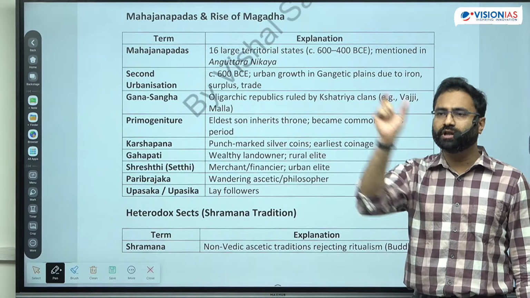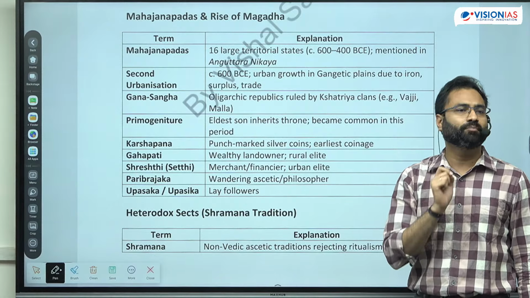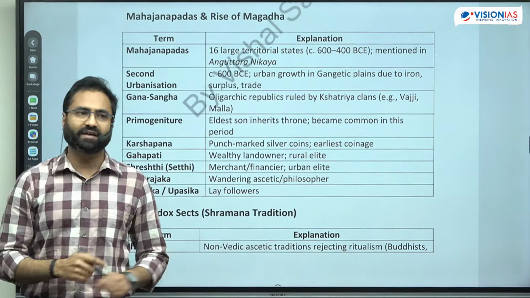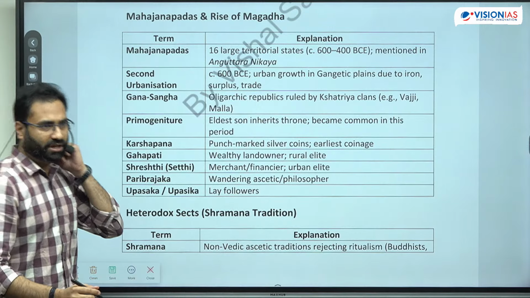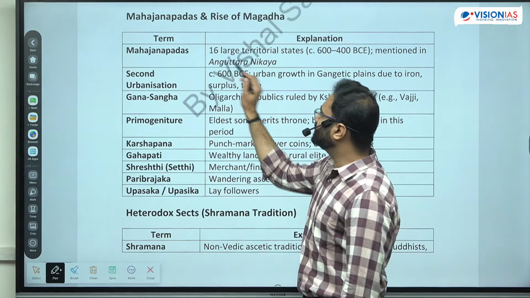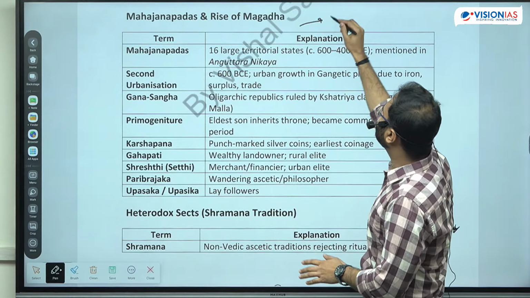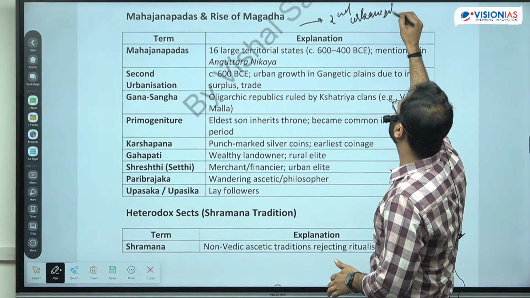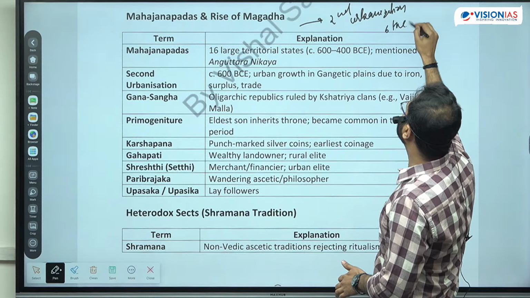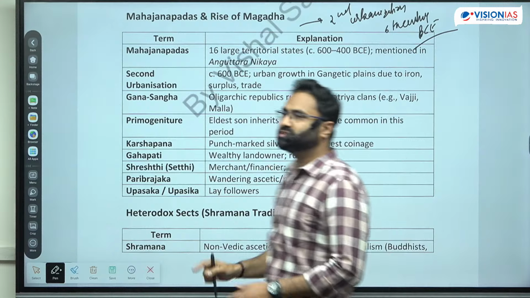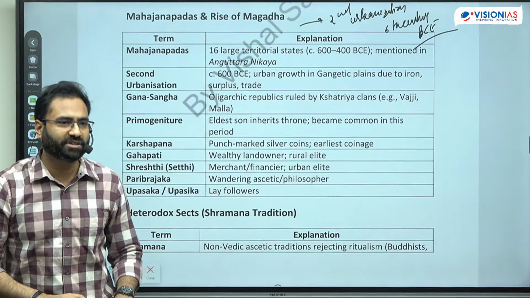From the cow now it is the land which is the prominent property. So अब land का importance comparatively ज़्यादा है in the Mahajanpad. Now how we get to know regarding the Mahajanpad? So eventually there are certain texts, because if we are talking about the second urbanization, so this second urbanization was roughly during the time period of 6th century BC, and 6th century BC के around it was the time period of the rise of the Buddhism and Jainism also.